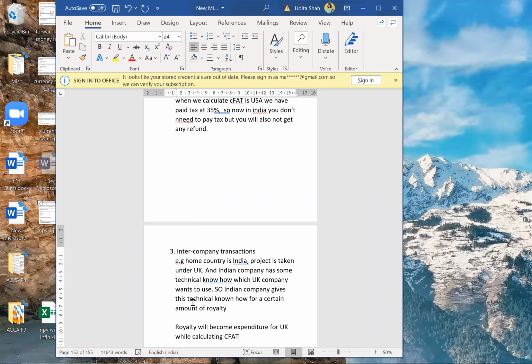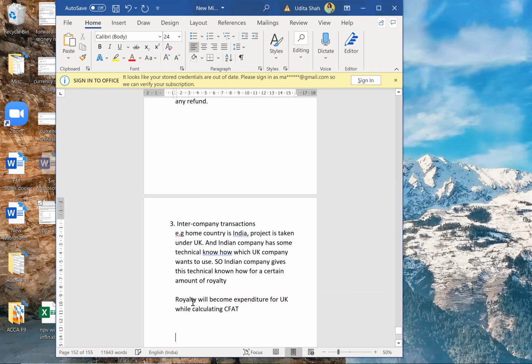And the royalty will become income for the Indian company and has to be added in the converted amount.